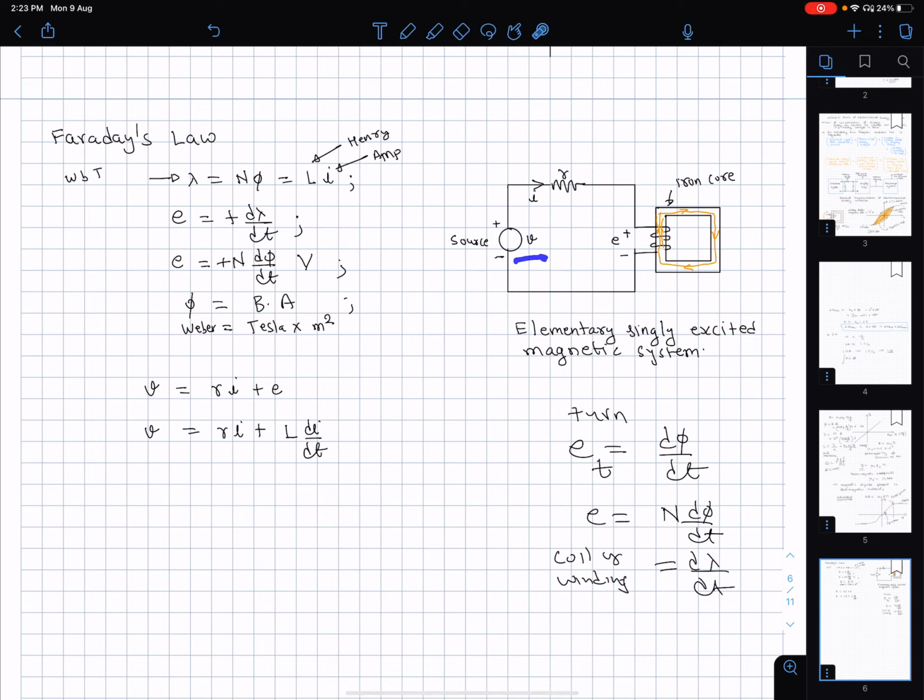I have the source voltage V minus the drop iR, which impinges onto this coil as E. Now imagine a switch here which I have closed, then the current is increasing.